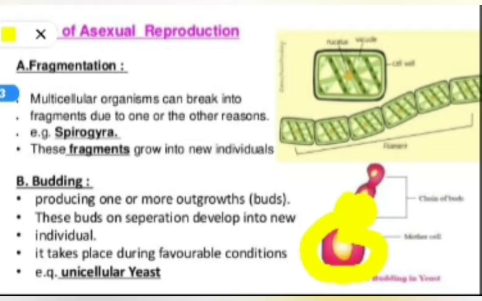First of all, the mother cell nourishes the new buds, and when they mature, they detach from the mother cell and develop into new individuals. It generally takes place in favorable conditions. Example is unicellular yeast, Saccharomyces cerevisiae.